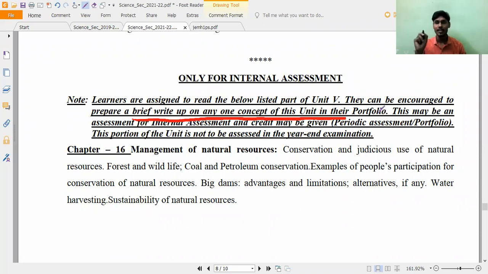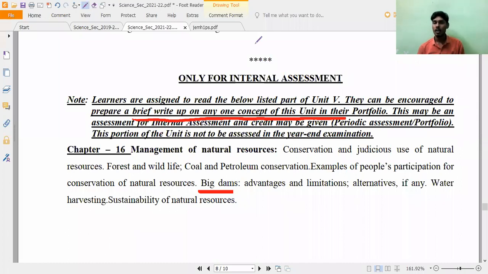So your portfolio is there. Portfolio also carries marks, correct? So some concept you choose and you write something. Suppose you can choose big dams. In our India, so many dams are there. You can write what are the advantages of constructing dams, what are the disadvantages of constructing dams, like one page, a brief write-up. Write-up means some A4 sheet, you write and make it in a portfolio. That's all. Understand, right? So chapter number 16 is also not there.